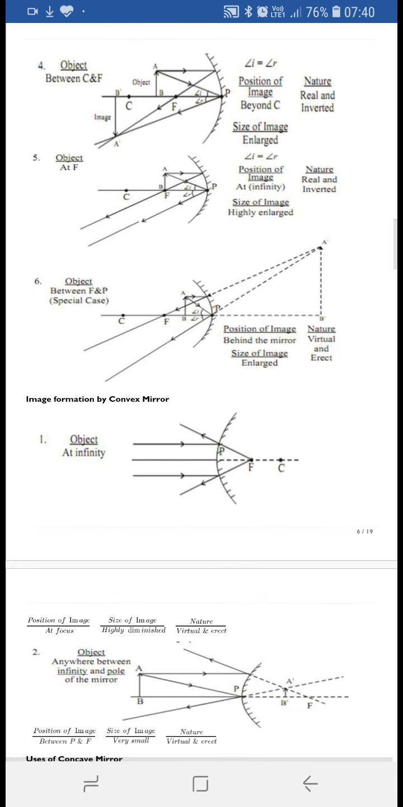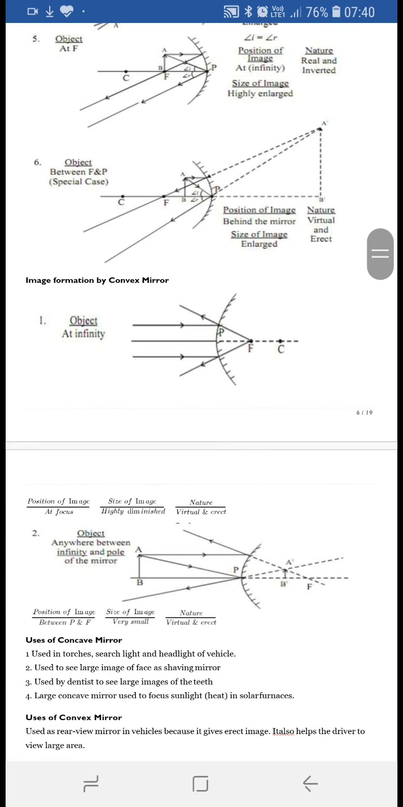Now the image formation by convex mirror. There are only two cases for the convex mirror. If the object is placed at infinity, then the image formation will take place at the focus, that is behind the mirror, and the image will be highly diminished, that is point size. It will be virtual and erect.